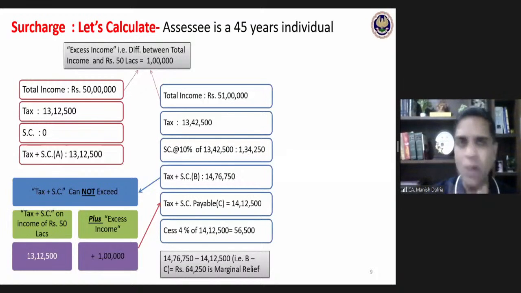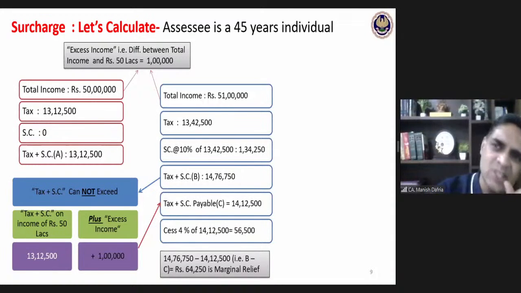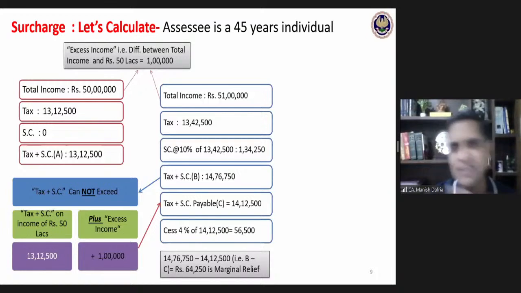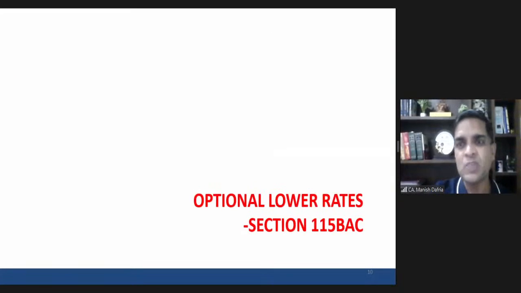Okay, so this is all about cess and surcharge and special rates of taxation for senior citizens, assessment of individual. Now we come to the next part of the assessment of individual, and this is something very important for examination purposes also, because this is the new amendment, applicable from AY 21-22 for the first time, your exam assessment year. We normally say the May attempt is the amendments attempt, so these are all new amendments, new provisions. Have a very careful look.